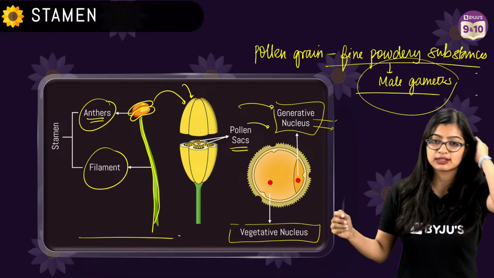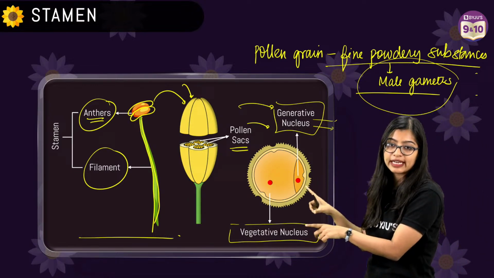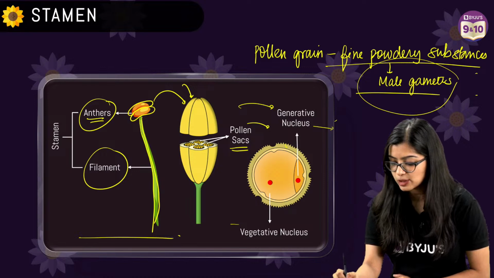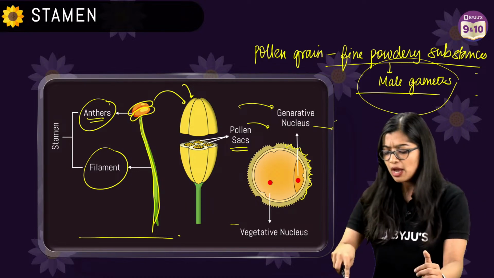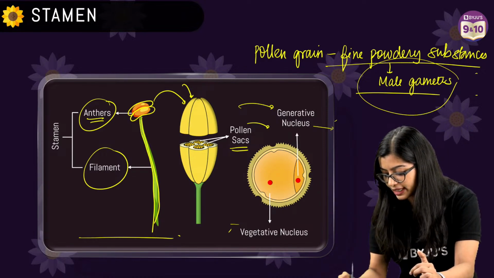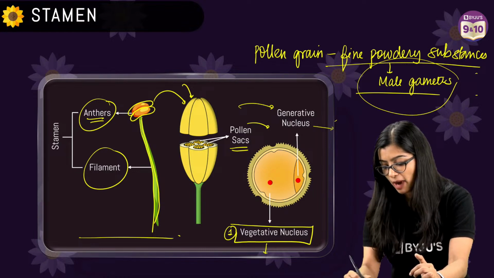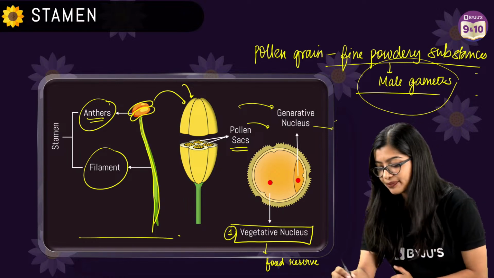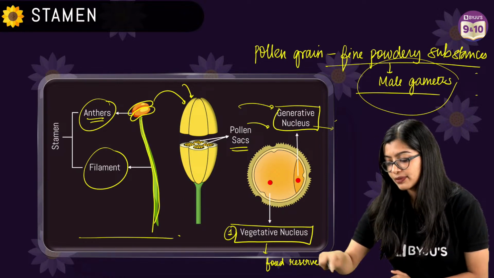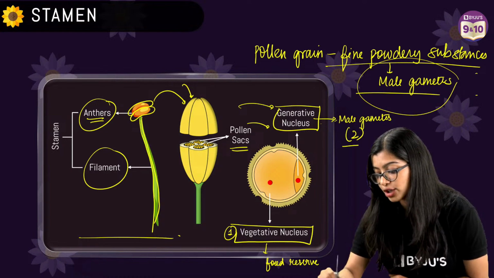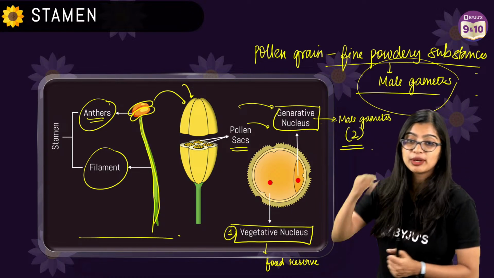Please explain nucleus. Okay. See, if you look at the structure of the pollen grain here, outside it has all these pointy things. It has a rough exterior, but on the inside it has two nuclei. One is the vegetative nucleus, which is a large nucleus. This part of the pollen grain acts as a food reserve. And then you have the generative nucleus. Your generative nucleus is what is eventually going to become the male gametes. And I am saying male gametes, that means there are two, not one. So important to remember this.